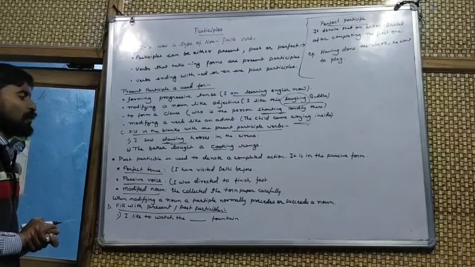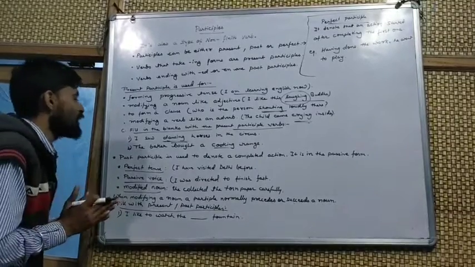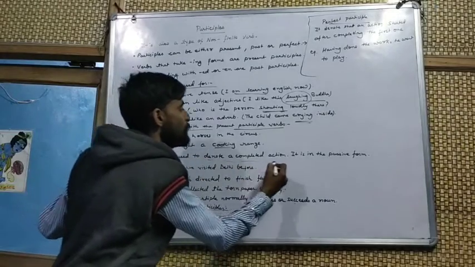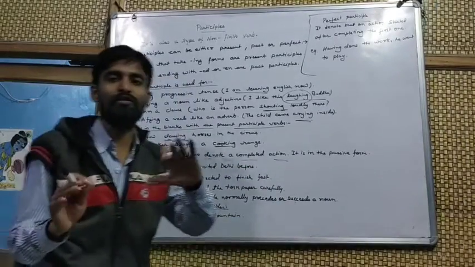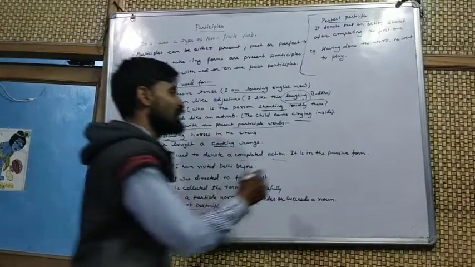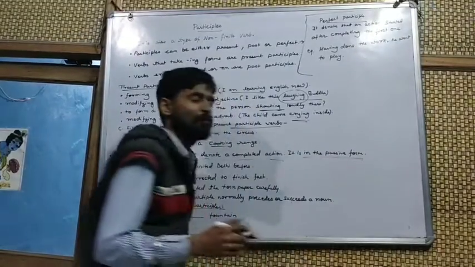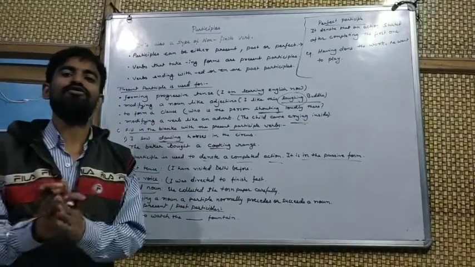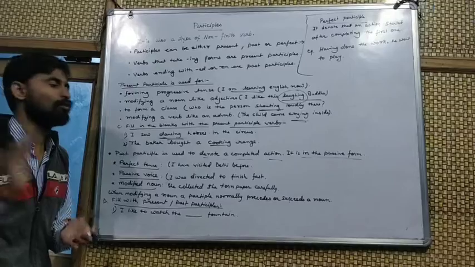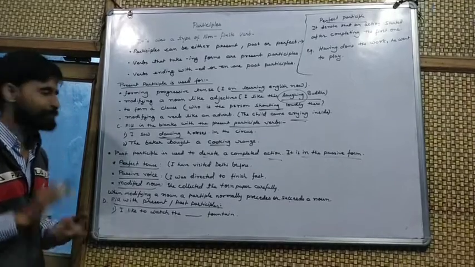Now we move on to the past participle. The past participle is used to denote a complete action, the action which has already been completed. It is used to form the passive voice. The V3 form is used in the passive voice, and you are all very familiar with it.